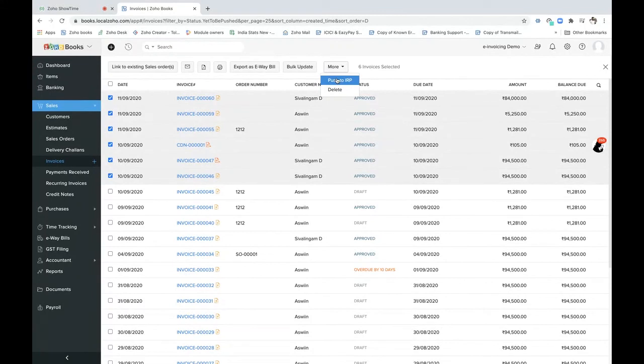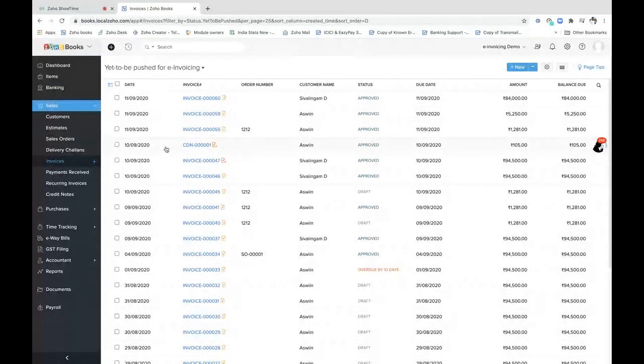It's going to list out which invoices have been successfully pushed and have the IRN generated, and which invoices have been pushed and failed due to some errors. So you can come back to Zoho Books, make the changes, push it to the portal, and get the IRN and the QR code generated.